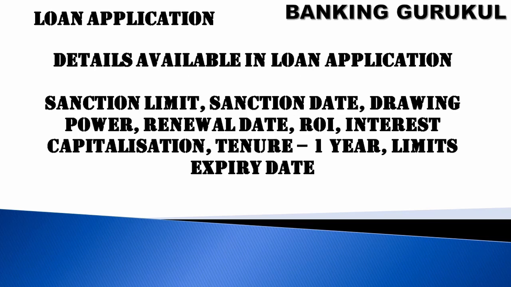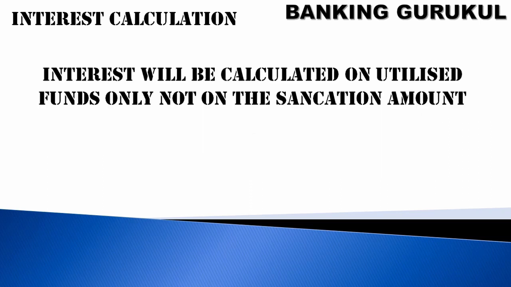Loan application. Details available in the loan application: sanction limit, sanction date, drawing power, renewal date, rate of interest, interest capitalization, tenure 1 year, limits, expiry date. Interest calculation: interest will be calculated on utilized funds only, not on the sanction limit.